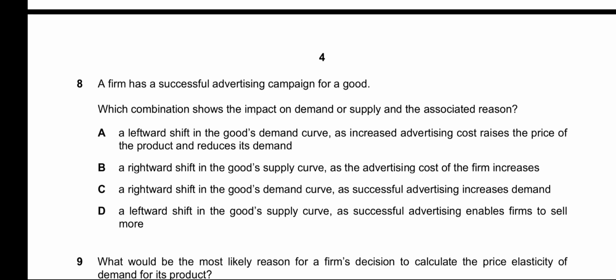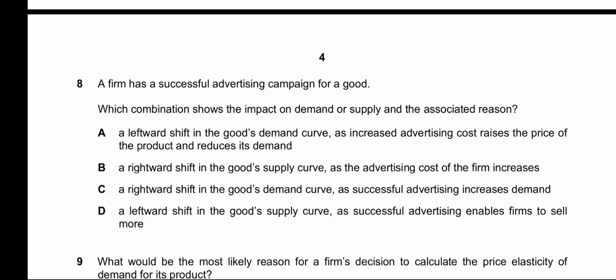B, a rightward shift in the good's supply curve as the advertising cost of the firm increases. Again, incorrect, because it will not result in a rightward shift in the supply curve. If anything it would result in a leftward shift, because the cost of production rises, so that would be the correct one, but they have said it is a rightward shift in the supply curve, so it is incorrect. C, a rightward shift in the good's demand curve, correct. Reason: successful advertising increases demand. This is the correct answer to our question.